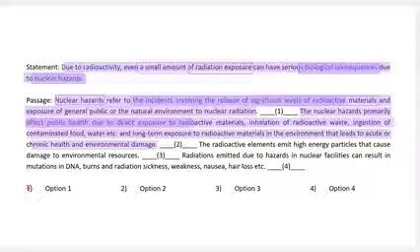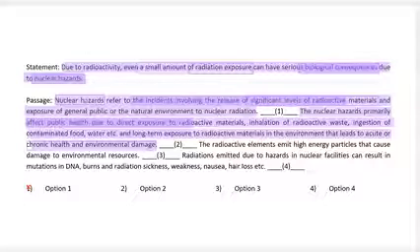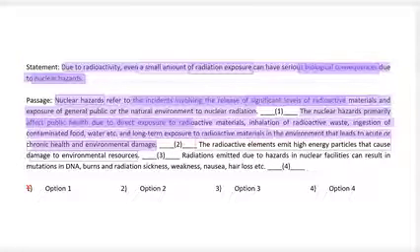Now, we see the aspect of acute and chronic health and environmental damage before blank 2. So we find that this might fit. The radioactive elements emit high energy particles that cause damage to environmental resources. We see that there is the aspect of exposure to radioactive materials, direct exposure to radioactive materials. So there's a repeat of the aspect of radiation exposure, the same thing that we see here in the given statement, in the statement before blank 2. So 2 is a valid choice. We can qualify 2.